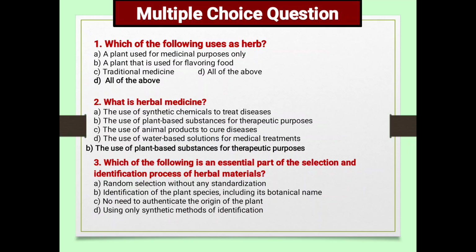Next, which of the following is the essential part of selection and identification process of herbal materials? A, random selection without any standardization. B, identification of plant species including botanical name. C, no need to authenticate origin of plant. D, using only synthetic methods of identification. So B is the correct answer. Identification of plant species including botanical name.